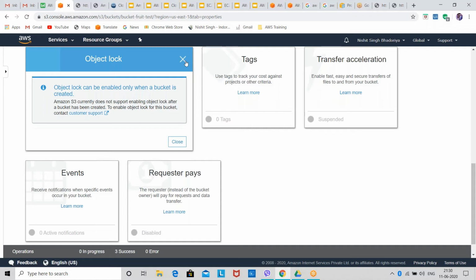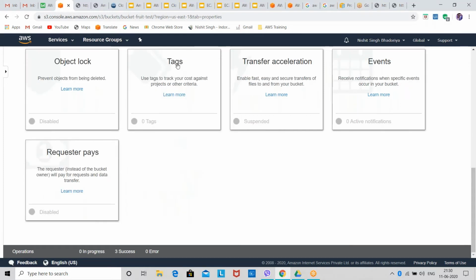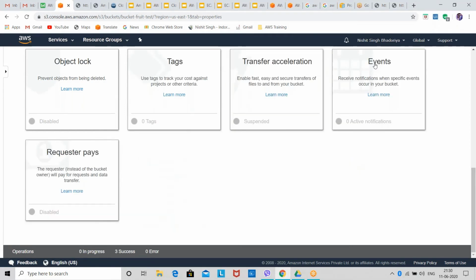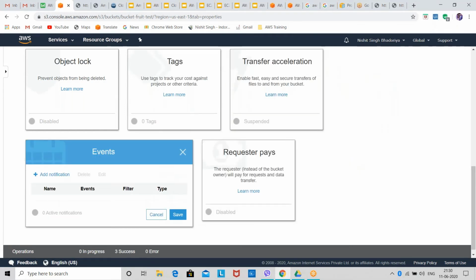Then we have transfer acceleration. Transfer acceleration is nothing but when you transfer data or files from your S3 bucket. For that we can enable transfer acceleration to accelerate the transfer of our files. We can also create events, like if I want to add a new file on that day, I can create an event for that and add a notification.